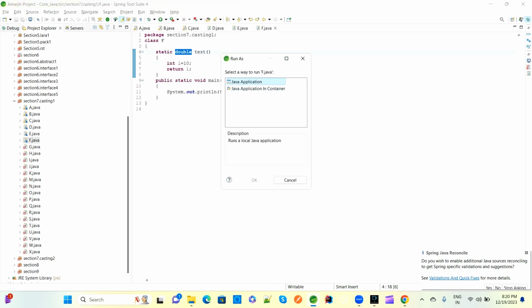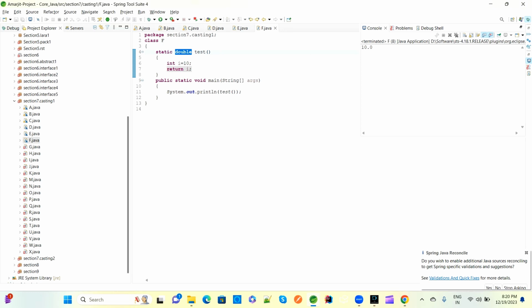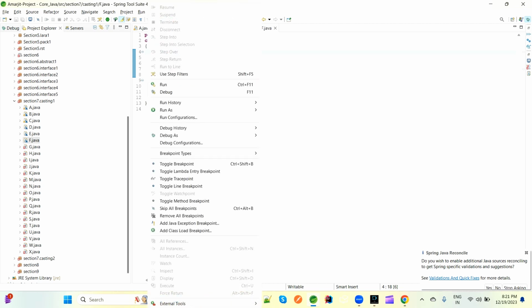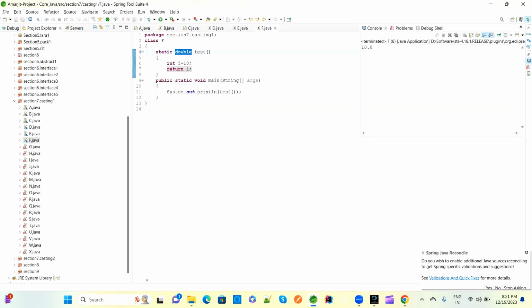If you run this program, what will happen? SOP will print this I value as 10. But the return type is double here, so return I will be converted to double. So 10.0 will be printed here. 10.0 is the output for this casting. Understand?